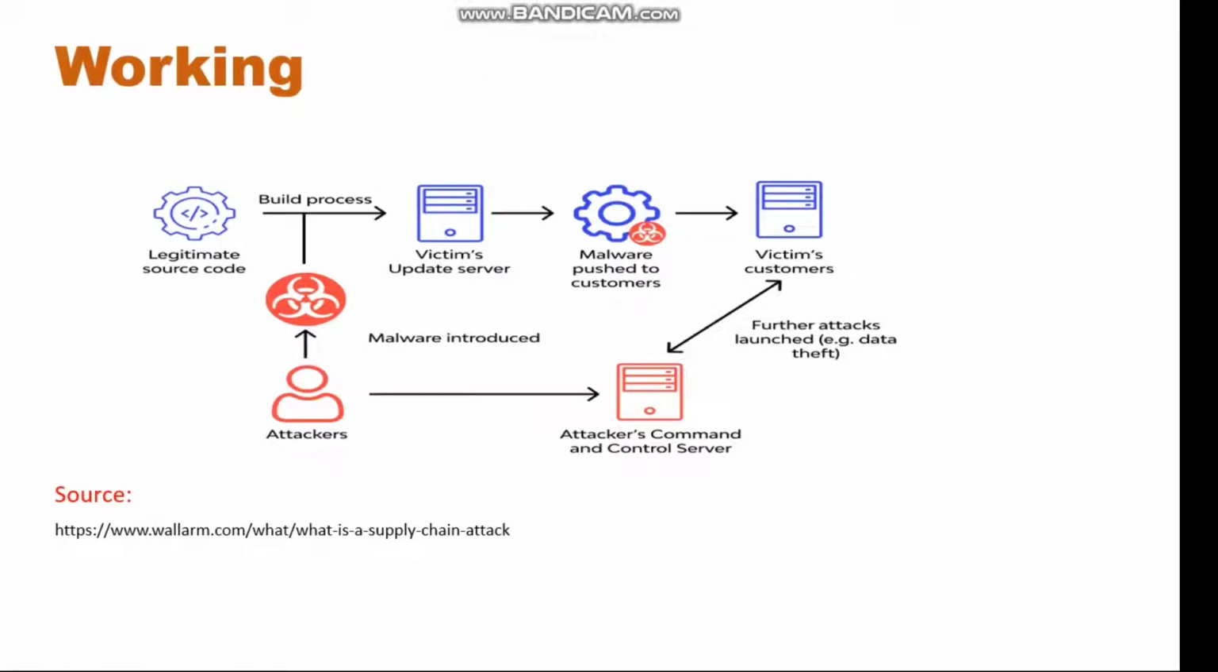Working. This is the block diagram of the working of a supply chain attack. As shown in the figure, for a supply chain attack to work, the hacker has to insert malicious code into the software or find ways to compromise network protocols and components.